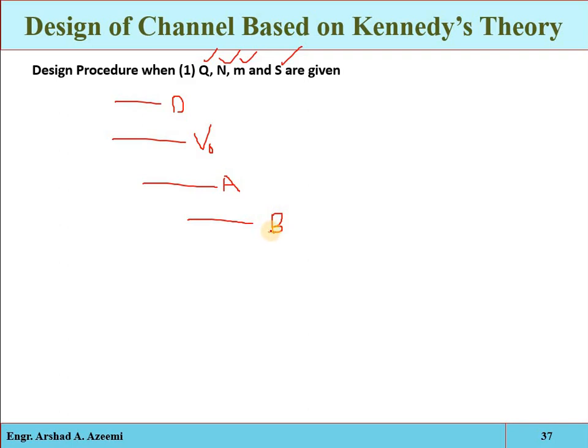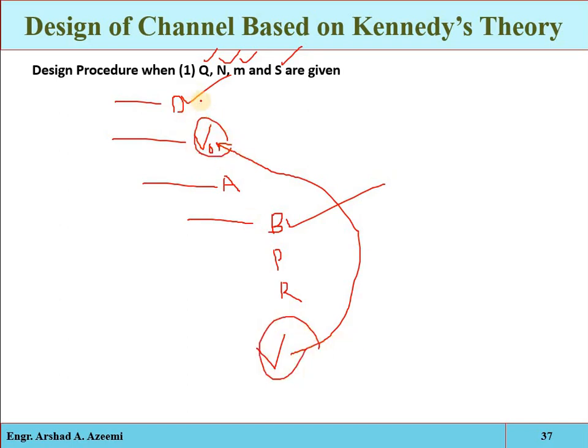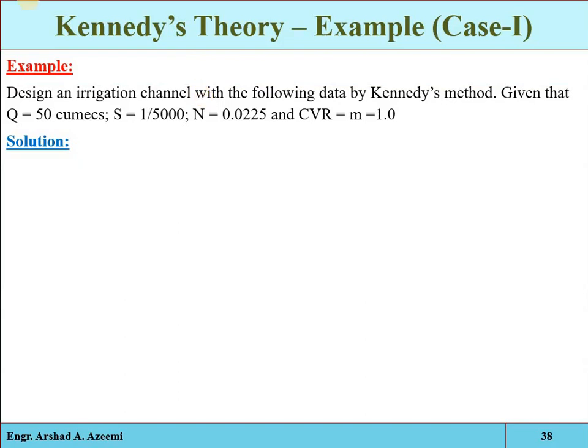Once you get the value of b, then determine the wetted perimeter and the hydraulic mean depth. From the hydraulic mean depth value, and since slope and n are given, you can calculate the actual velocity. If the actual velocity is equal to the critical velocity, then the assumed depth and the calculated bed width are the required design dimensions. If this velocity is different from the critical velocity, then you have to change the assumed value of depth. Either you have to increase it or decrease it. Clear? Let's have a numerical problem.